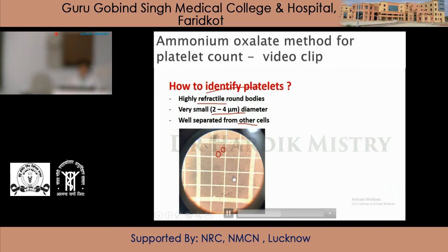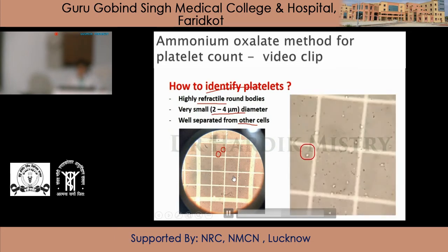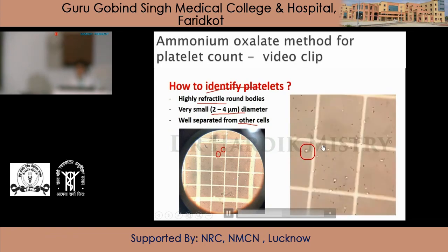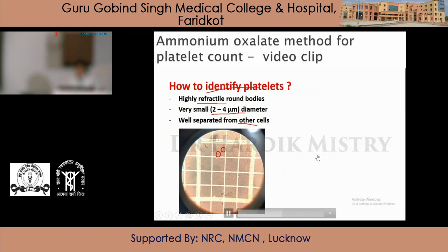In this case, RBCs have been destroyed. So on fine racking, the fine adjustment, we will see that platelets appear and disappear. And while identifying these platelets, note your observations in the 25 RBC squares and do the calculation as discussed earlier. Thank you.